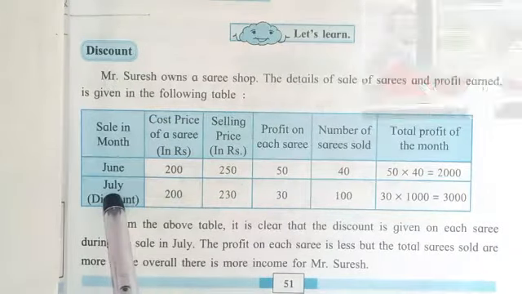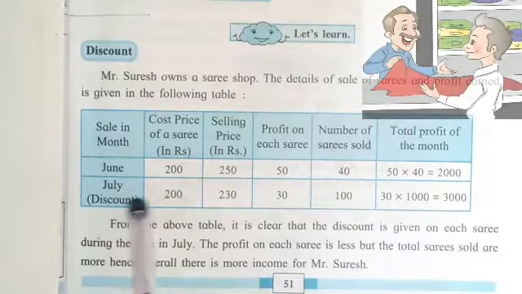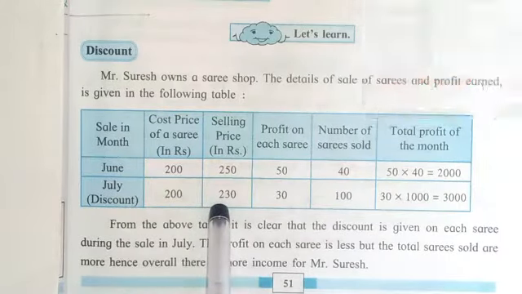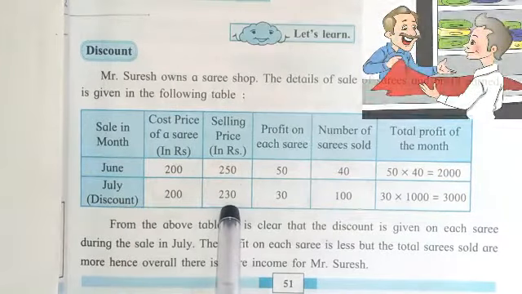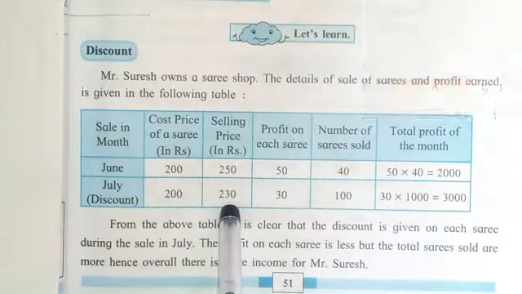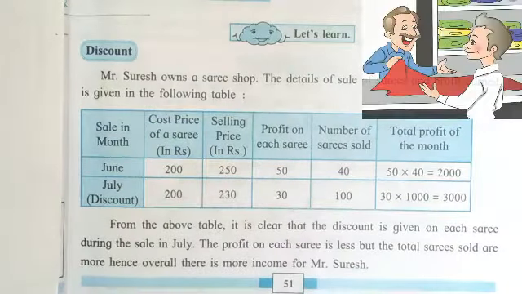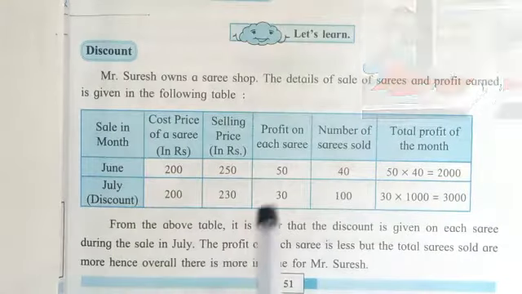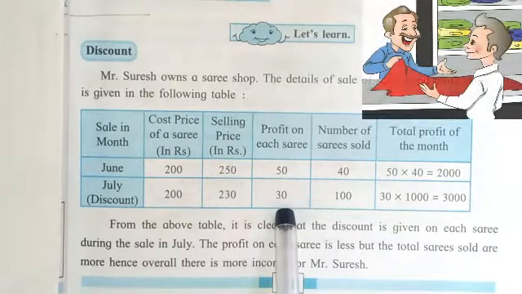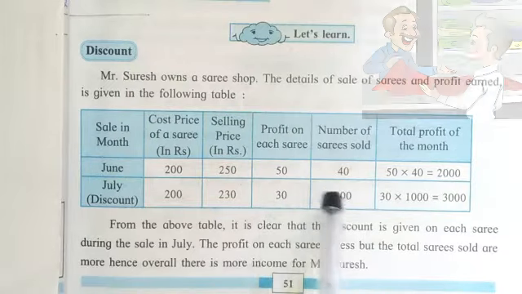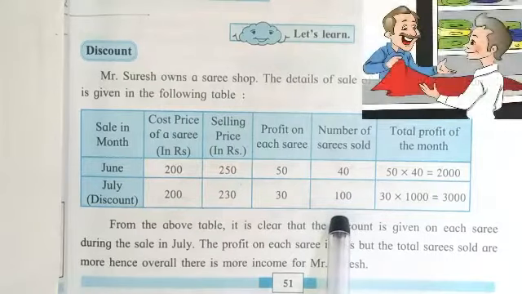Similarly, in the month of July, Mr. Suresh declared a discount on the sale of saris. The sari which was sold at 250 rupees in June was sold at 230 rupees in July. It means a 20 rupees discount is given by Mr. Suresh. So he got 30 rupees profit on each sari in July, and due to the discount, a total of 100 saris were sold by him.